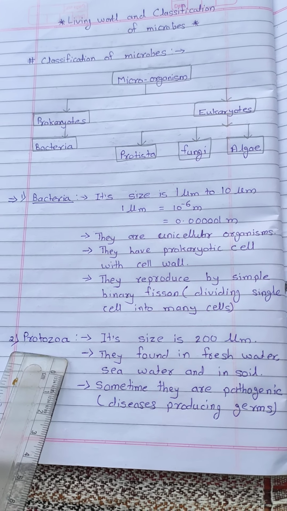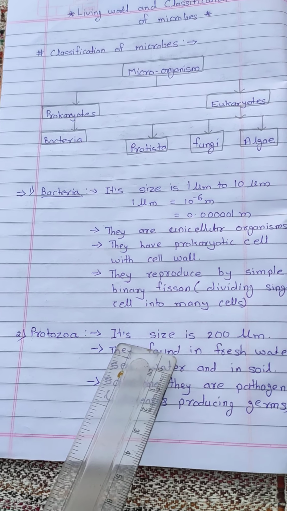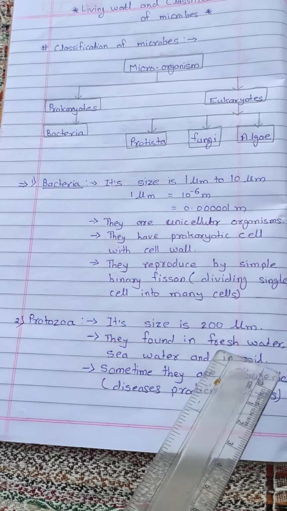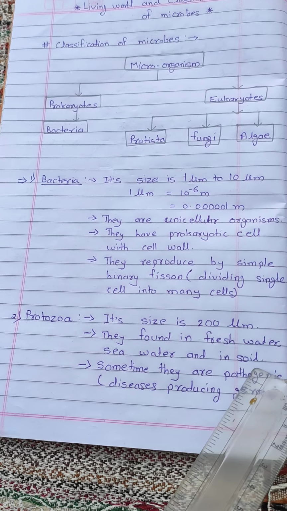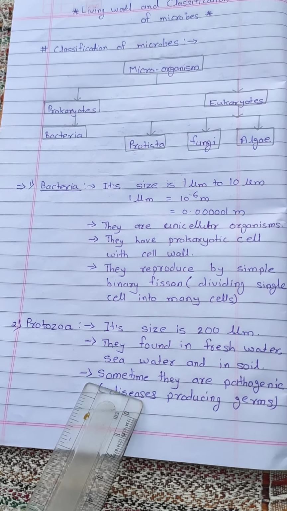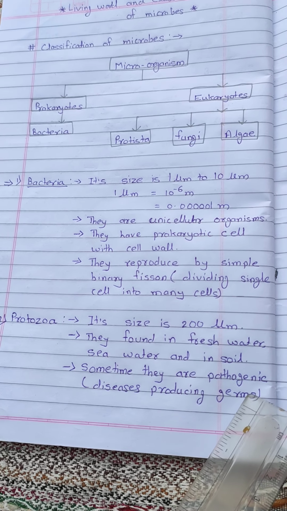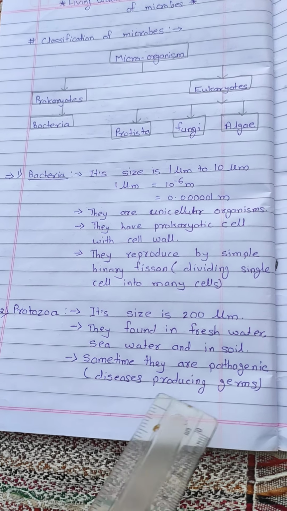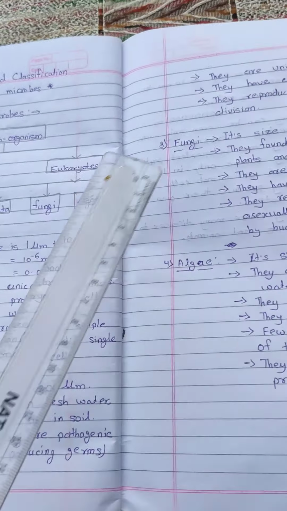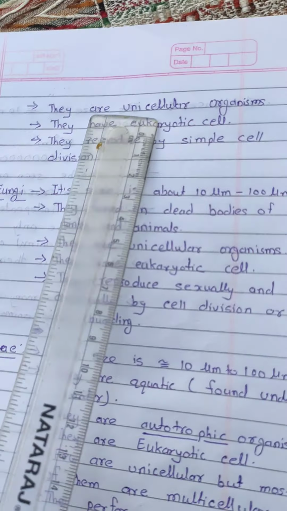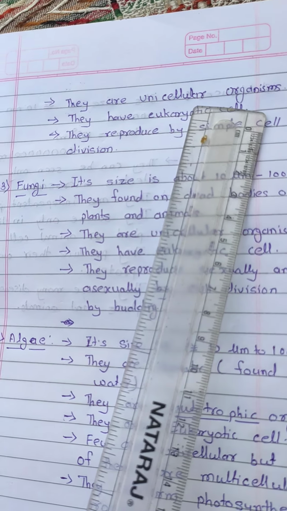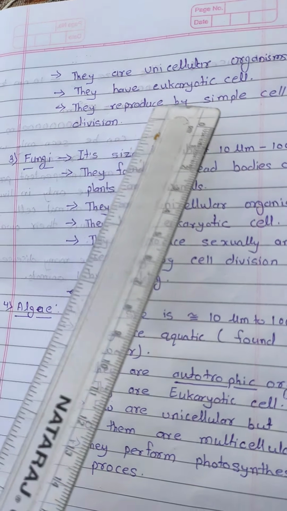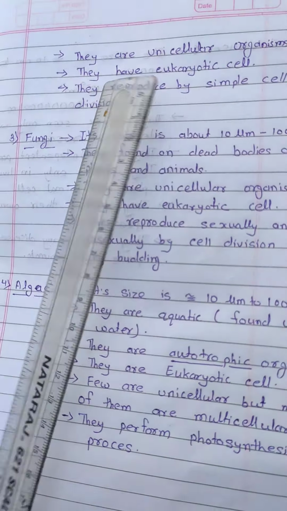Now the second one is protozoa. The size of protozoa is 200 micrometer. Protozoa are found in fresh water, seawater as well as in soil. Sometimes protozoa are pathogenic. Pathogenic means disease producing germs. Protozoa are unicellular organisms. Protozoa have eukaryotic cells and reproduce by simple cell division.